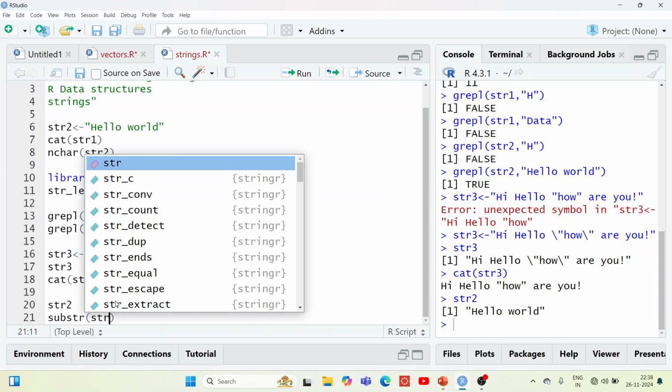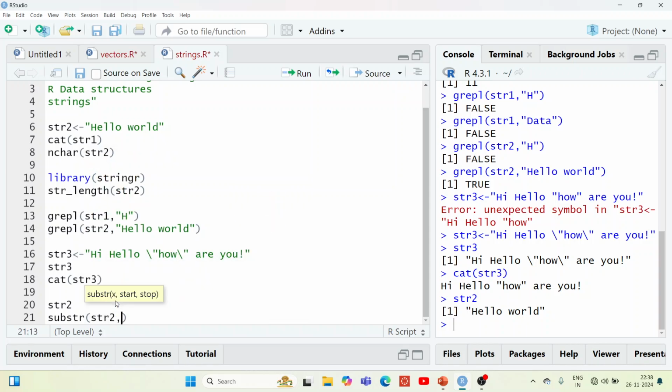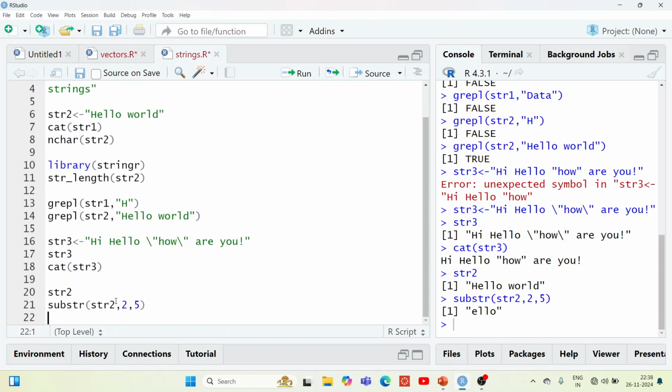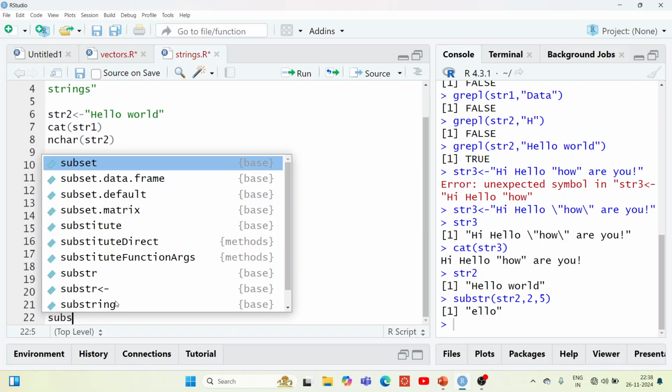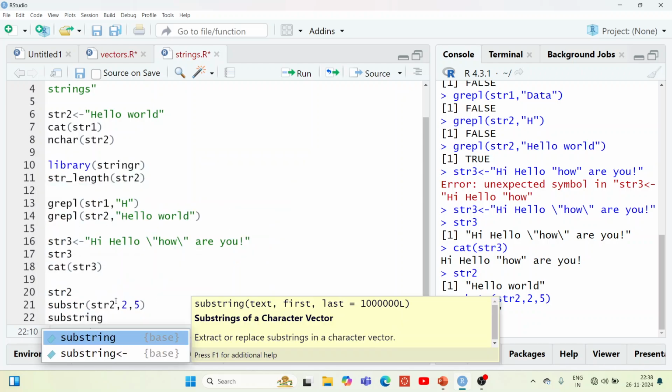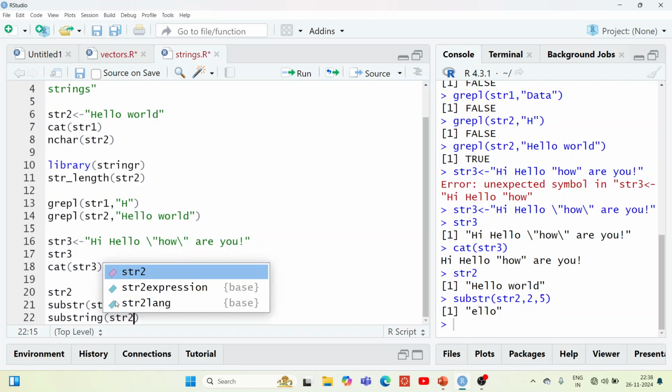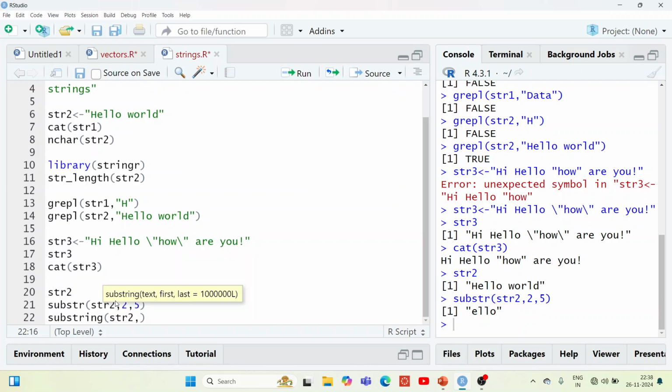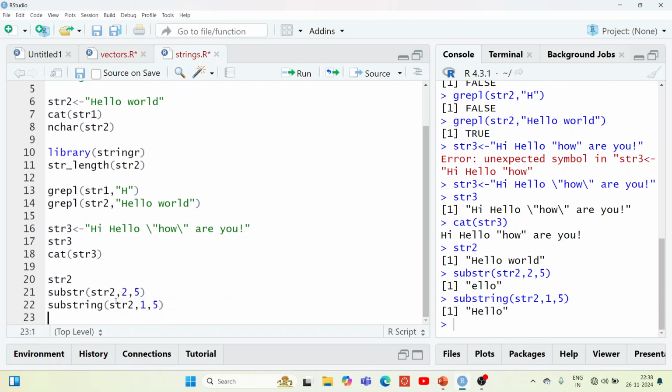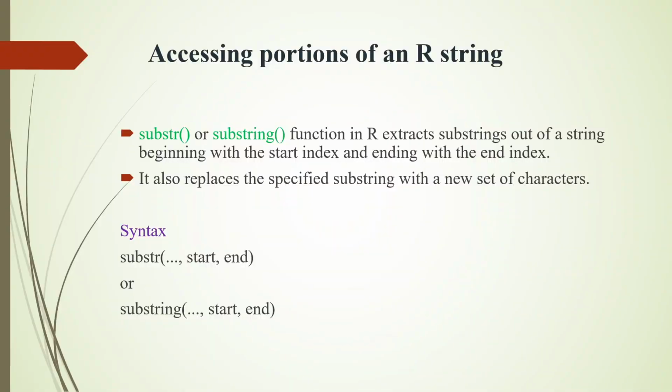Suppose we have string 2, "hello world". Now I want to use substr. I am using string 2, comma, the starting position is 2 and the ending position is 5. Let's execute. I am getting ello. Suppose I use the other function, substring, with the first argument string 2, starting at 1 and ending at 5. It is going to display hello. So this is the way you can extract substrings from an existing string.